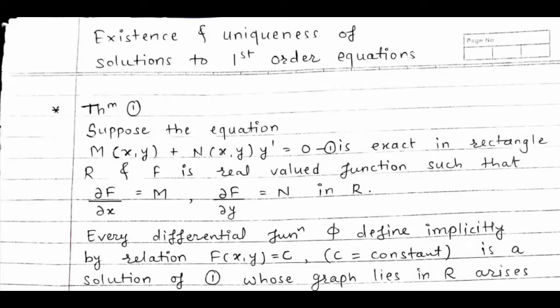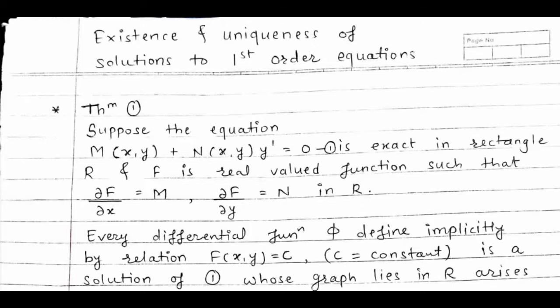Today we are going to study the first theorem of the chapter Existence and Uniqueness of Solutions to First Order Equations. So we will take the first theorem. Suppose the equation M(x,y) + N(x,y) y' = 0 is exact in rectangle R, and f is a real valued function such that the partial derivative of f with respect to x equals M and the partial derivative of f with respect to y equals N in R.